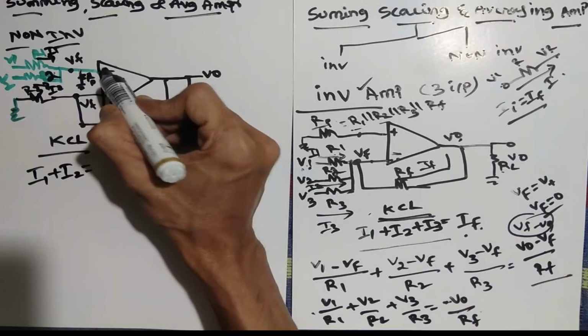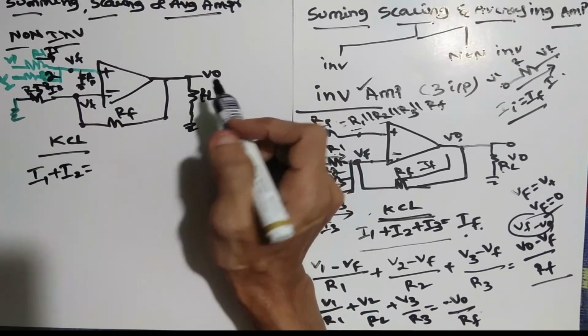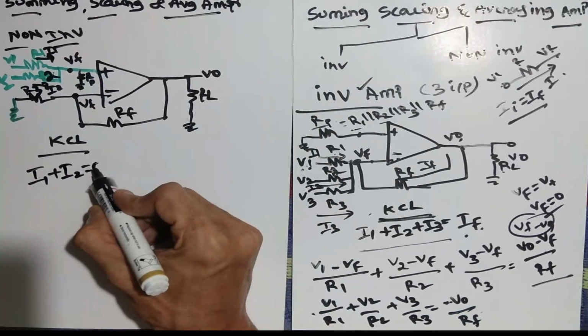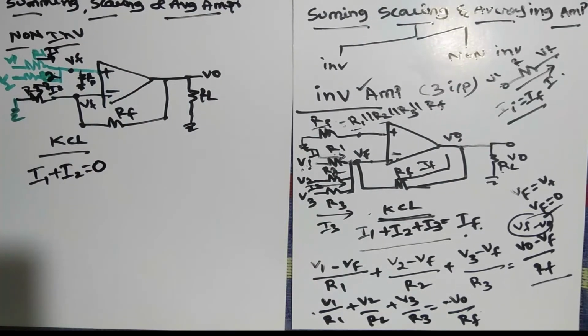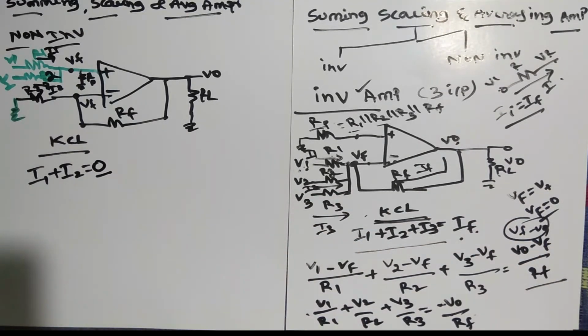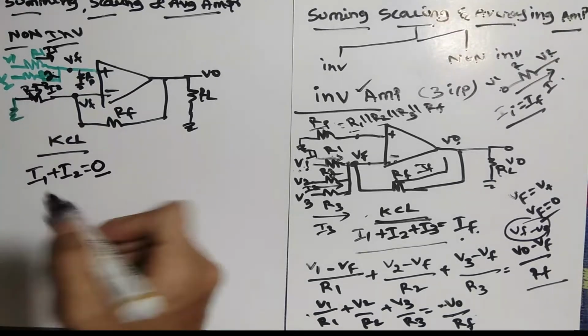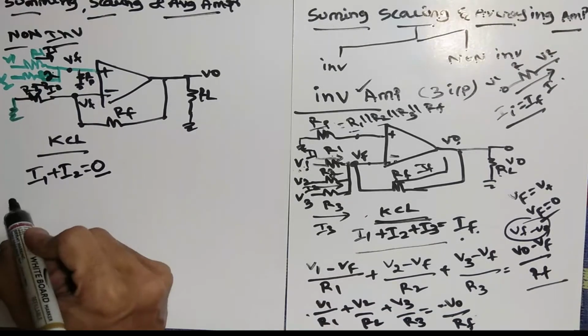But when you are connecting the positive input, it is not connected to the output side, so we don't have any current like on the output side, so it should be 0. That is the major change between the inverting amplifier and the non-inverting amplifier. So we can take I1 plus I2 equal to 0. Apply the I1 formula, same as what we have done previously.